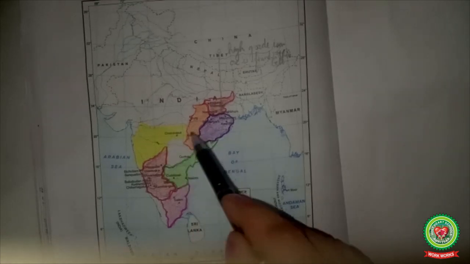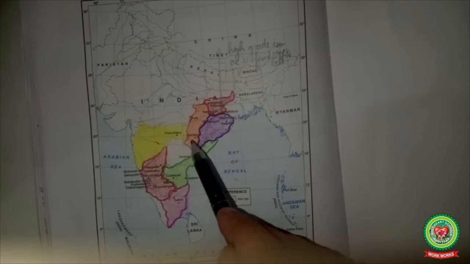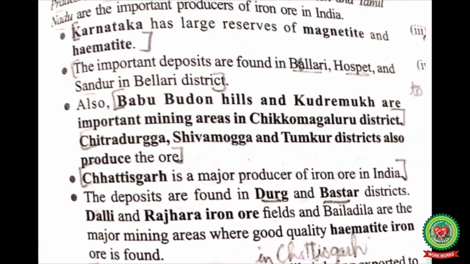So children, these are the important areas or states where iron ore is produced in India. Now children, let us read the discussed iron ore producers from your book. Karnataka has large reserves of magnetite and hematite. The important deposits are found in Bellary, Hospet and Sandur in Bellary district. Also, Baba Budan Hills and Kudremukh are important mining areas in Chikmagaluru district. Chitradurga, Shivamogga and Tumkur districts also produce the ore.